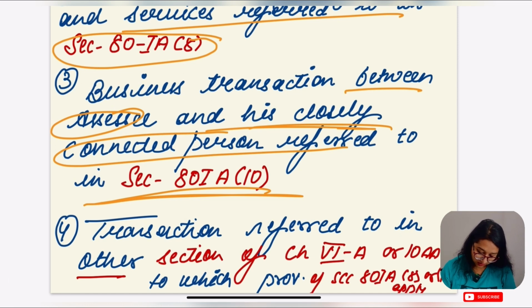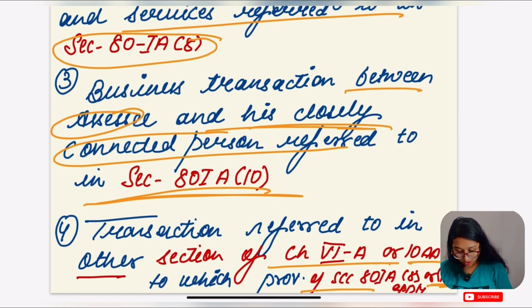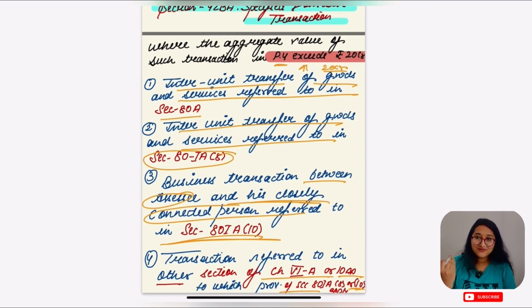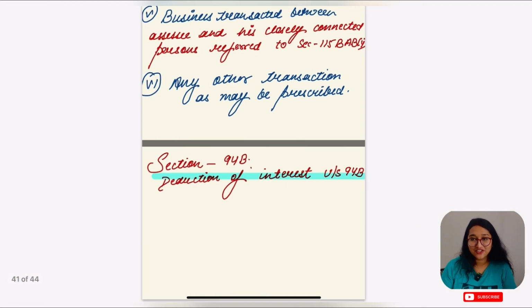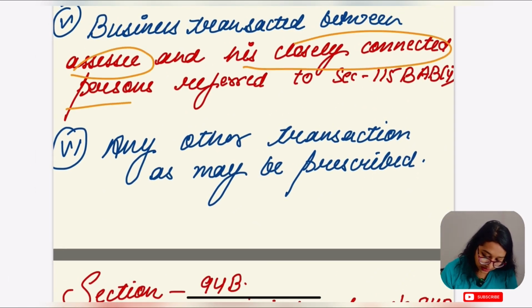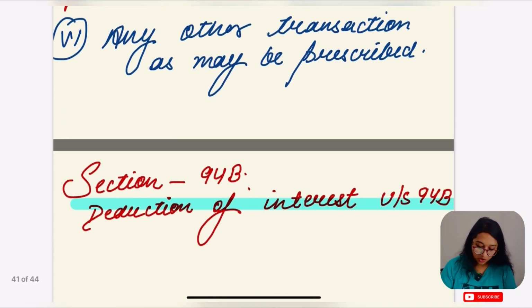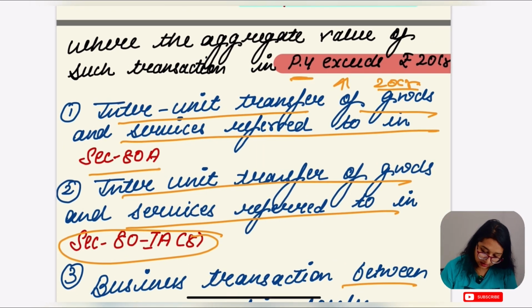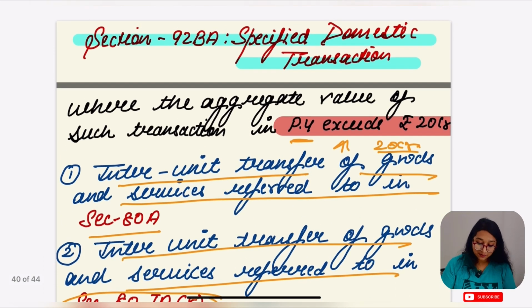Transaction referred to in other sections of chapter 6A or 10AA, in which the provisions of section 10A, 80IA(8) or (10) are applied. You have to just read and learn these sections, that's it. Business transaction between the assessee and his closely connected person referred to in section 115BAB, or any other transaction which may be prescribed.